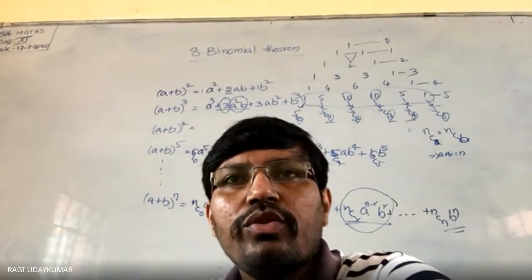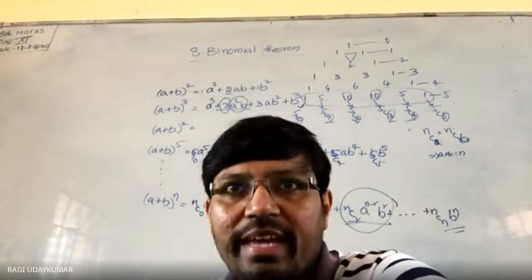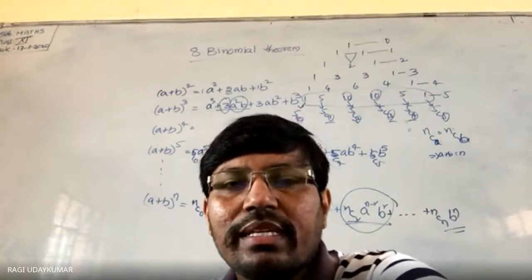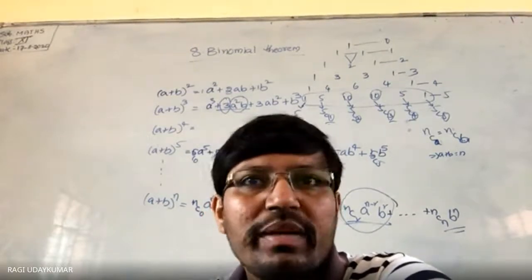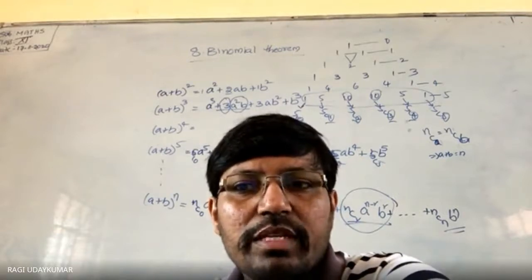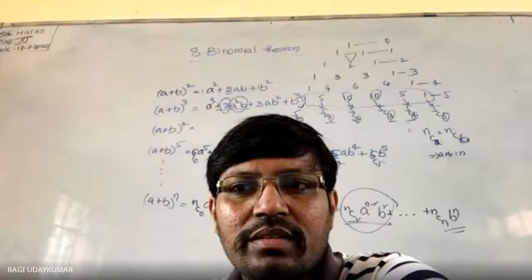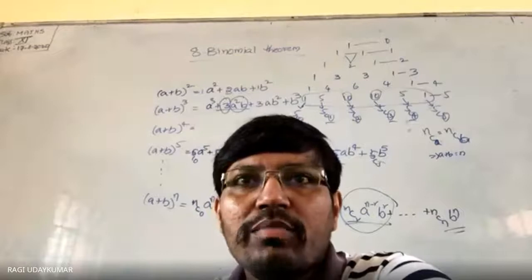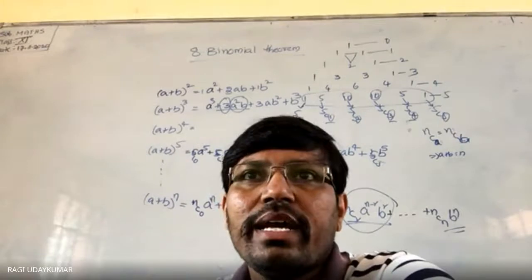So I think you understood the expansion and everything in the binomial. Let us go for the exercise problems. Everyone, can you write the expansion if it is given to you? (a plus b) whole to the power of 7, or (a plus b) whole to the power of 10, if I give it to you, can you write it? Yes, sir. Did you understand? Yes, sir. Okay. So let us go for the exercise problems given to you. There are 14 problems, and the first is exercise 8.1.